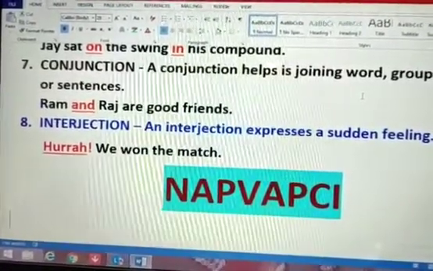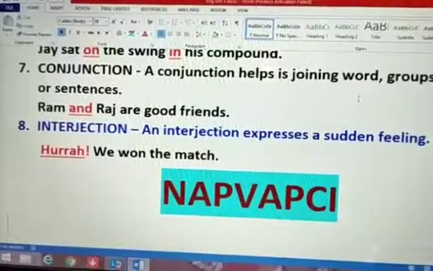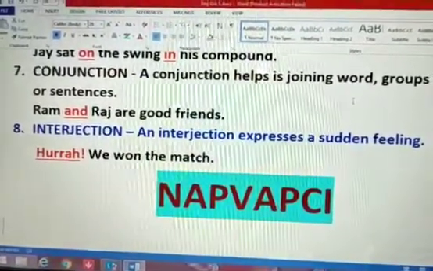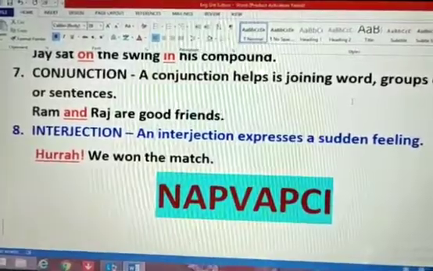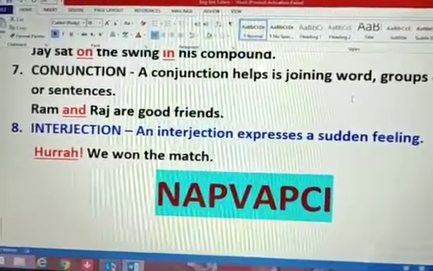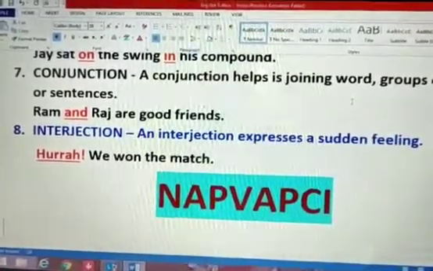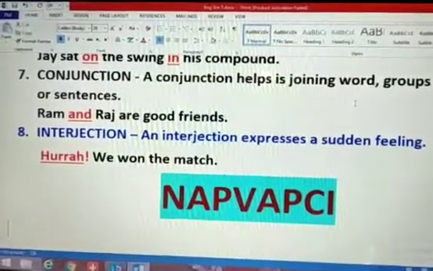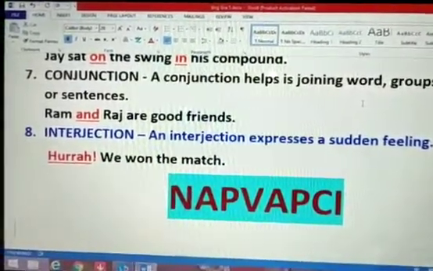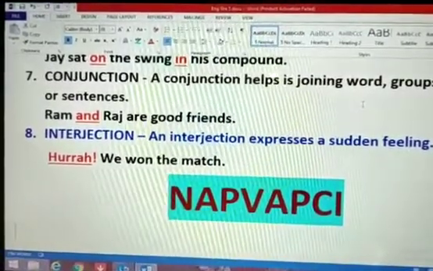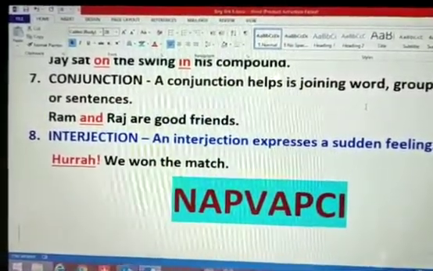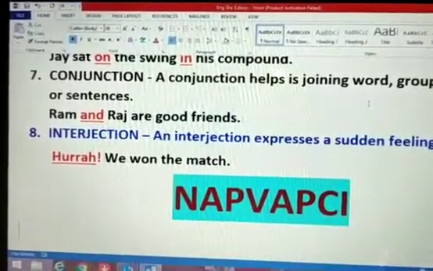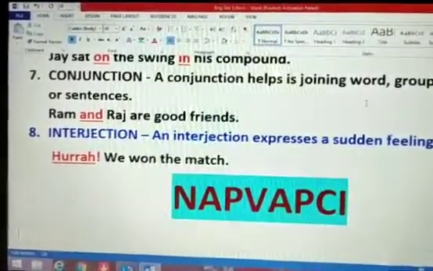So now here what you have to do in your English 1 notebook, you have to write the 8 parts of speech, their definition and one example that I have shown in the video. But before starting, before starting any chapter, you have to write the name of the chapter, number of the chapter, class work and the date. So don't forget this and then only start it. Okay? So I hope you have understood all the things.